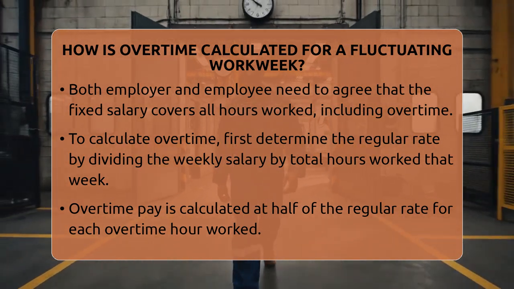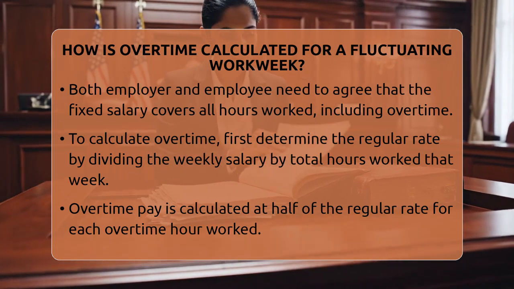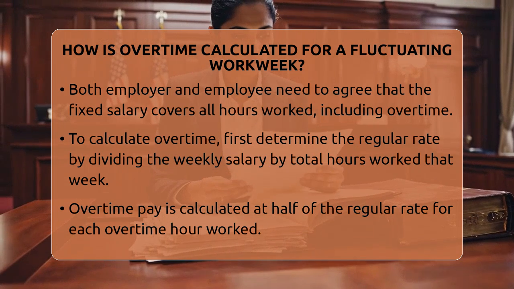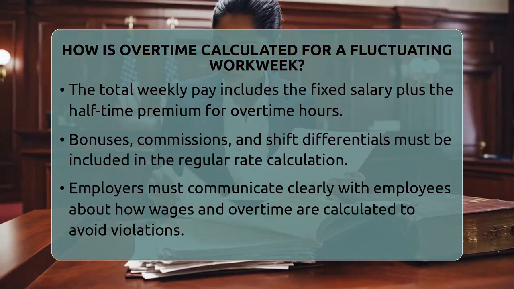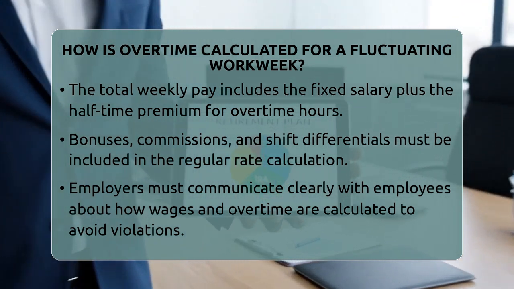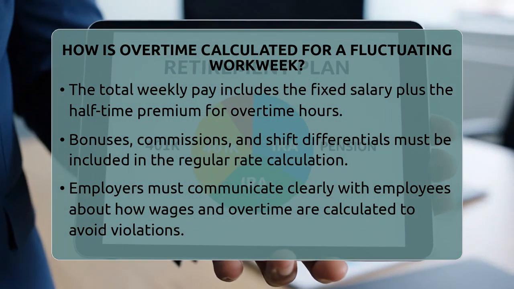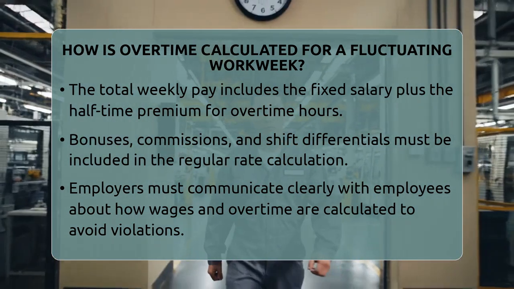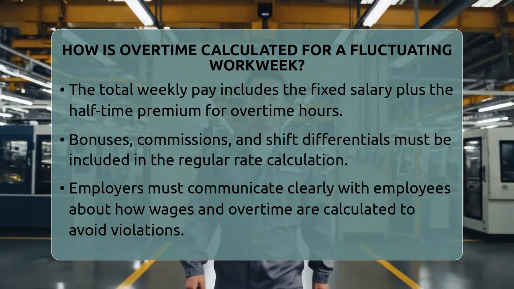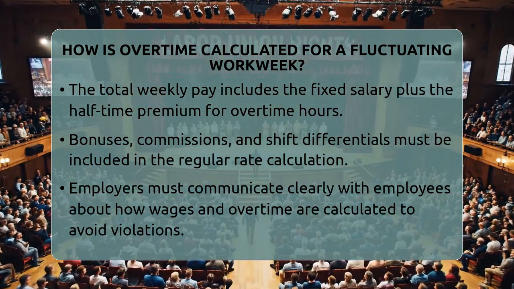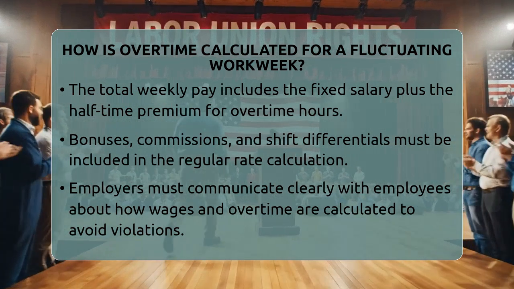Since the employee has already been paid their straight-time wages through their salary, the overtime pay is only the half-time premium. For each overtime hour, the employer pays an extra half of the regular rate. Using our example, the overtime premium is half of $12.50, which is $6.25 per hour. If the employee worked 8 overtime hours, they are owed 8 times $6.25, totaling $50. So their total pay for the week would be $600 plus $50, which equals $650.